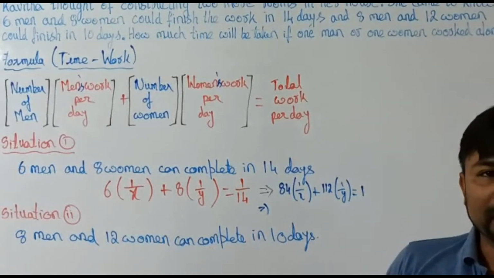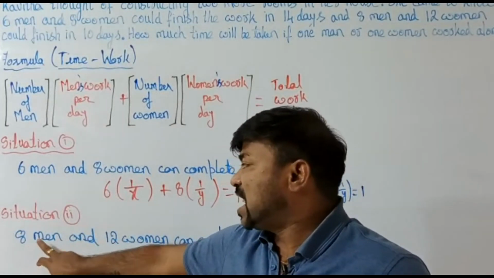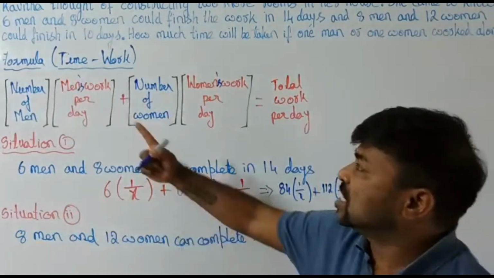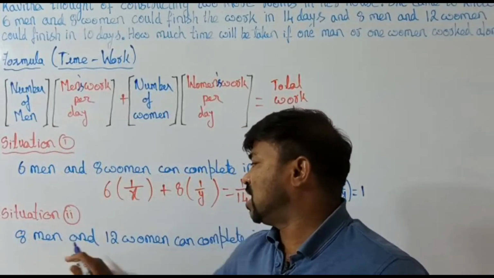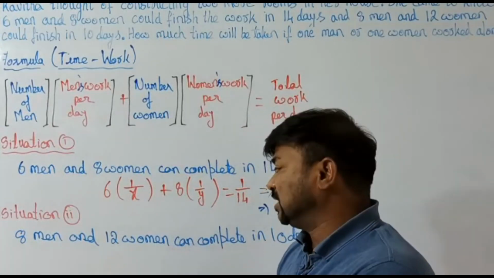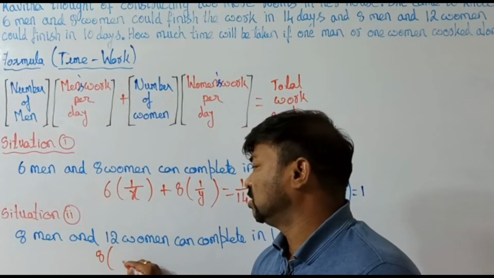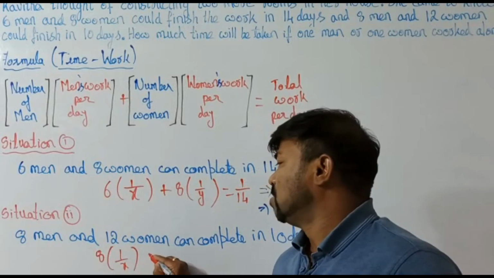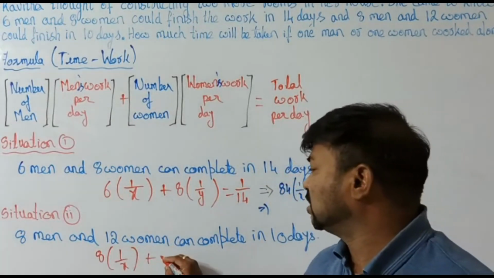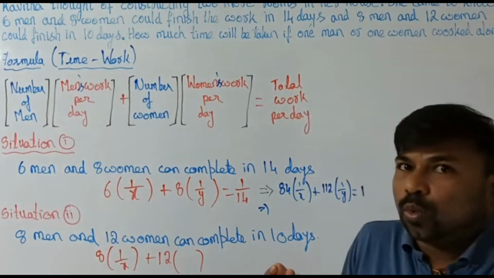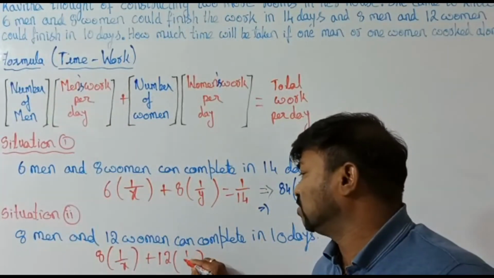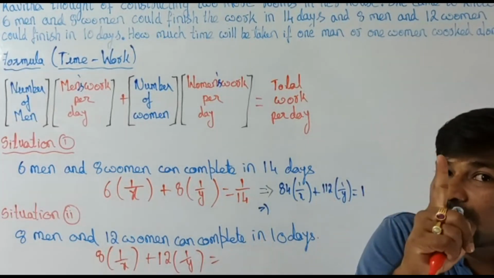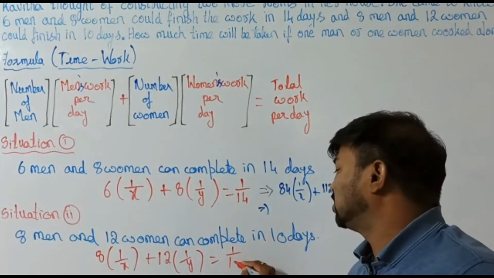Now let's get back to the second situation. 8 men and 12 women can complete the work in 10 days. See here, the number of men is 8. Men's work per day we know as 1 by x, plus how many women are there? 12. The work done by one woman in 1 day is 1 by y, equals, if the total work is done in 10 days, what is the work done in 1 day? It's nothing but 1 by 10.